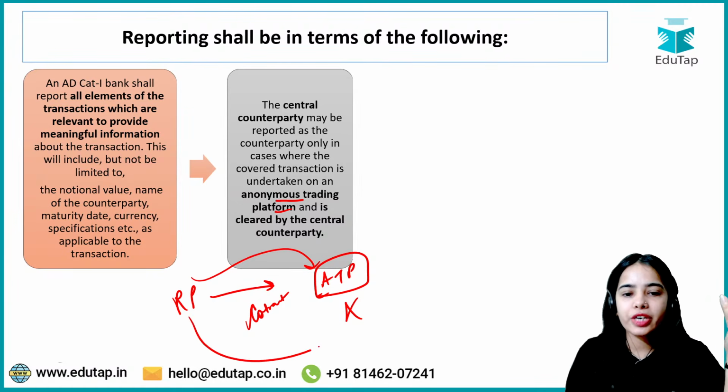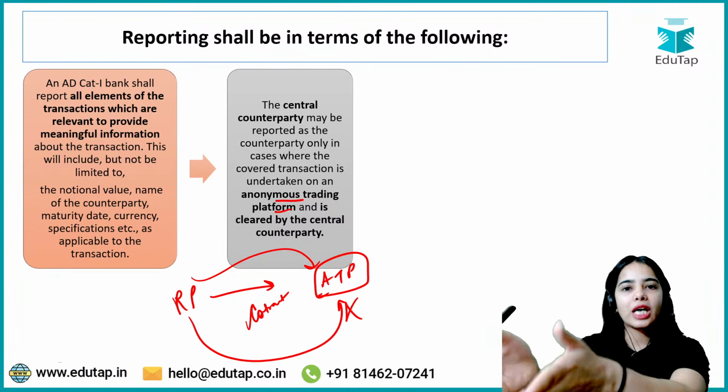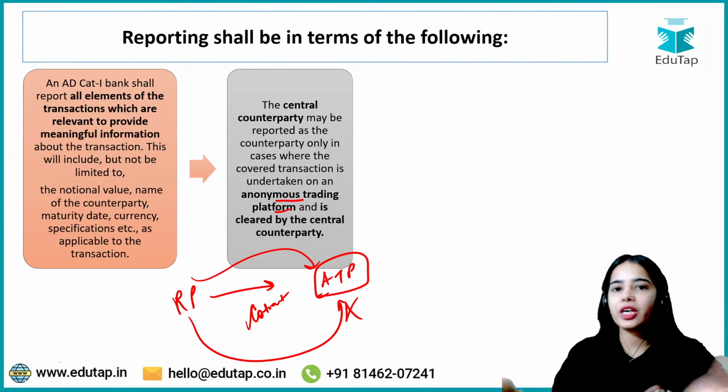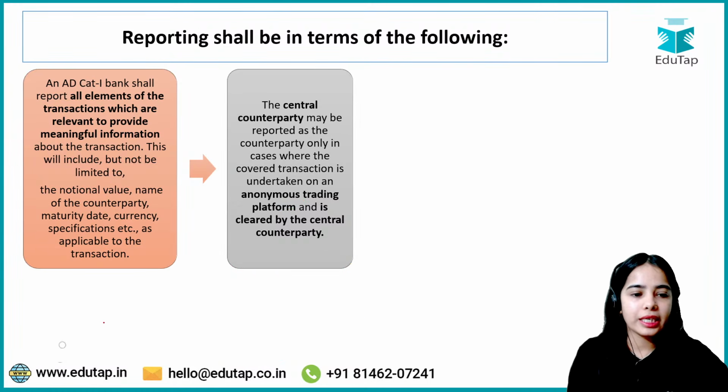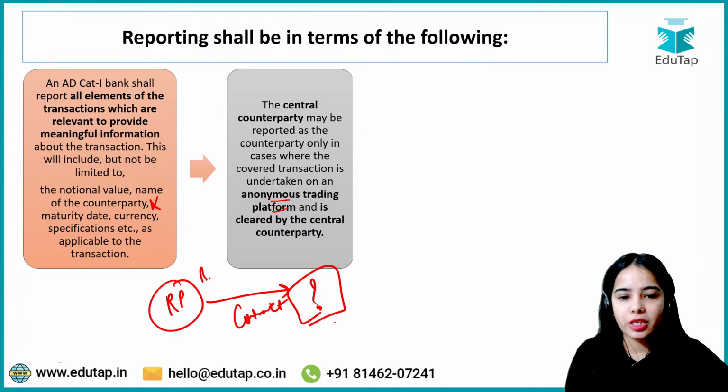The bank is not aware of the counterparty because it is an anonymous trading platform. We do not know who is selling the contract or who is buying. Let's say the related party is buying the contract, so the other party is selling the contract, and we do not know who the seller is.